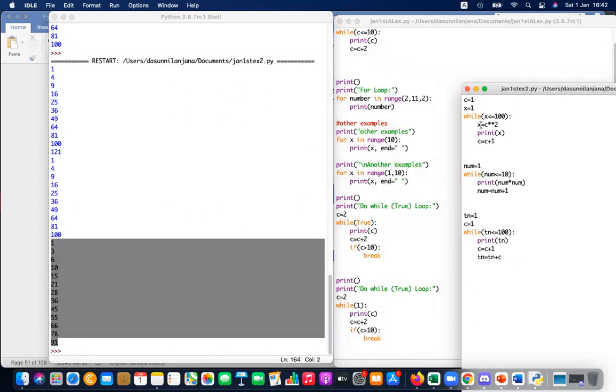Okay, so these are the Python codes. This is method number 1.